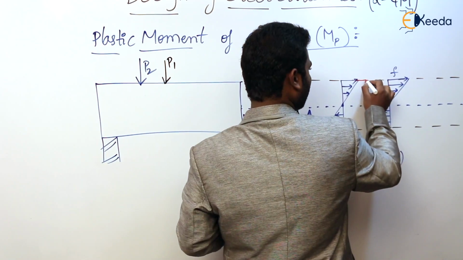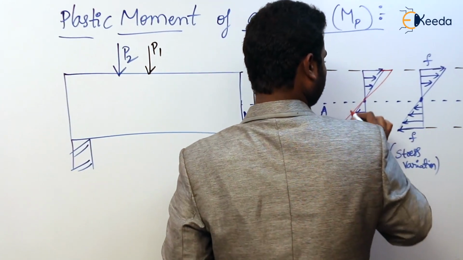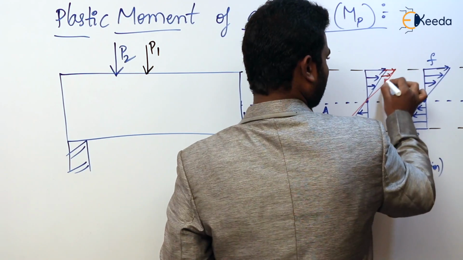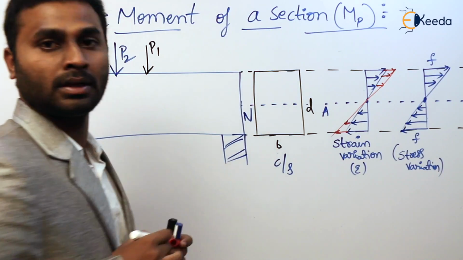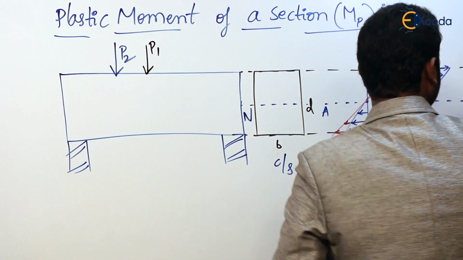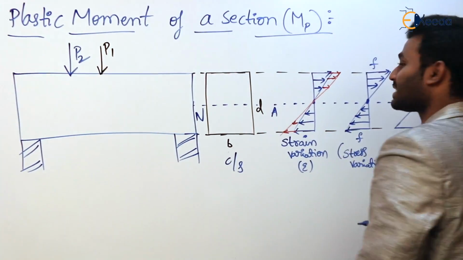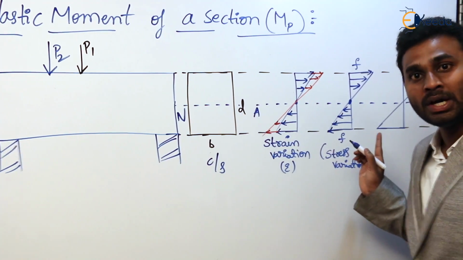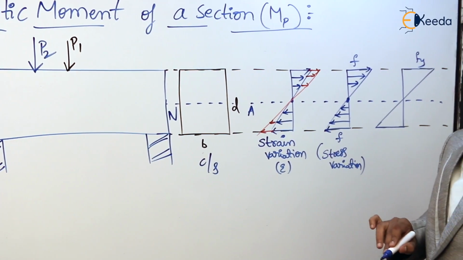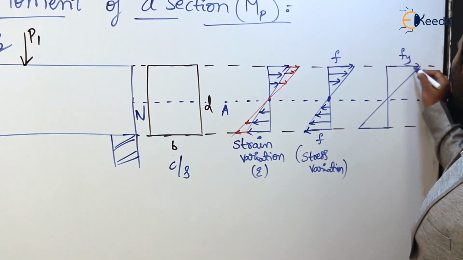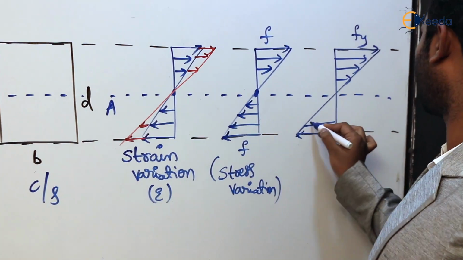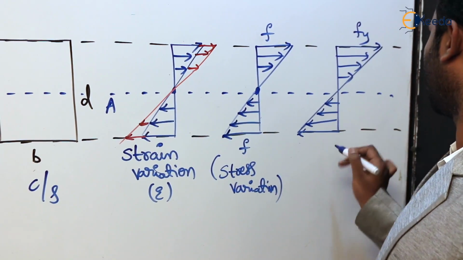So now because of the loading P2, the strain will increase like this. It remains linear, but it will increase. Now the stress will also increase, no doubt. Now stress has increased to such a value that at the extreme fibers it has reached Fy. Agree? At the extreme fibers it has reached Fy. It means yield stress. That much of load we have applied. So Fy.